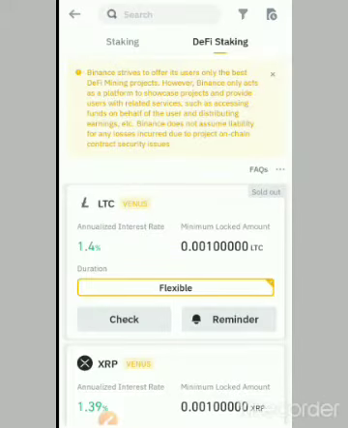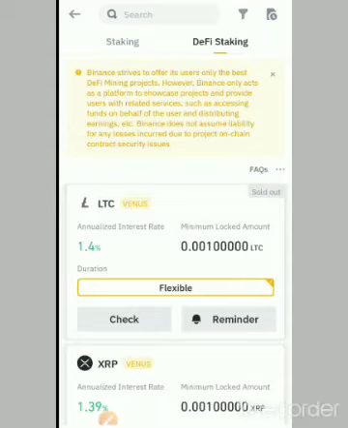Now, while it's loading, you can see Binance is giving a disclaimer here. It says Binance strives to offer its users only the best DeFi mining projects. However, Binance only acts as a platform to showcase projects and provide users with related services such as accessing funds on behalf of the user and distributing earnings. Binance does not assume liability for any loss incurred due to project on-chain contract insecurity issues. So they just give you some disclaimer there.